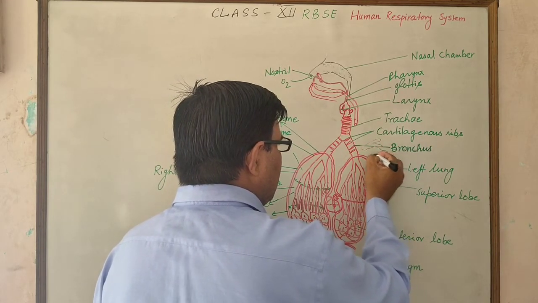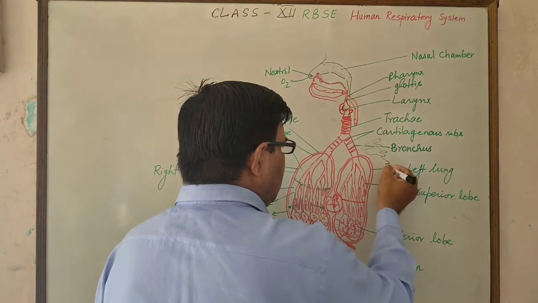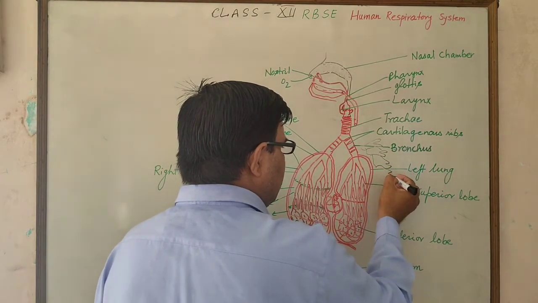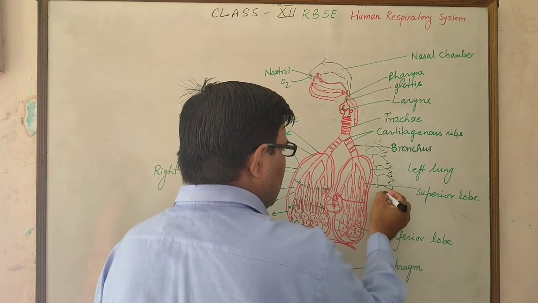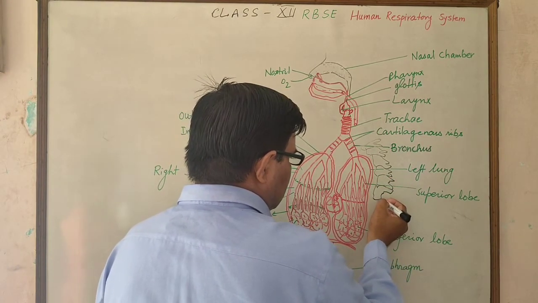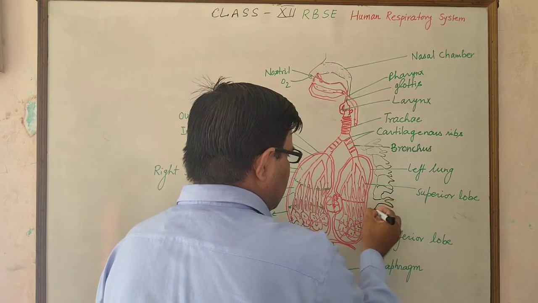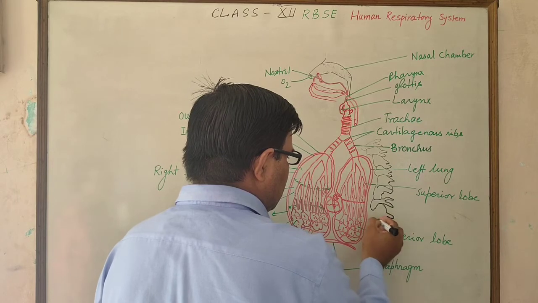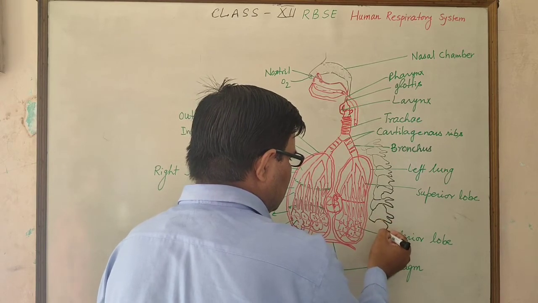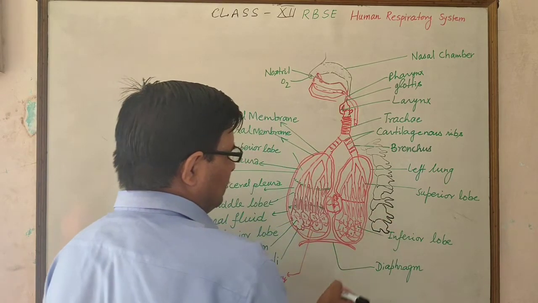These are the vertebrae present at the dorsal surface of the lung, as shown here.